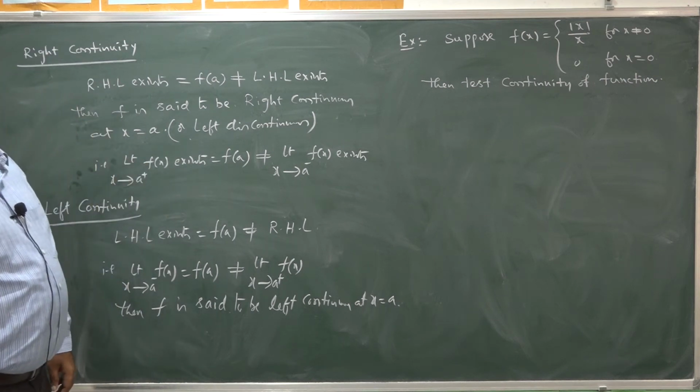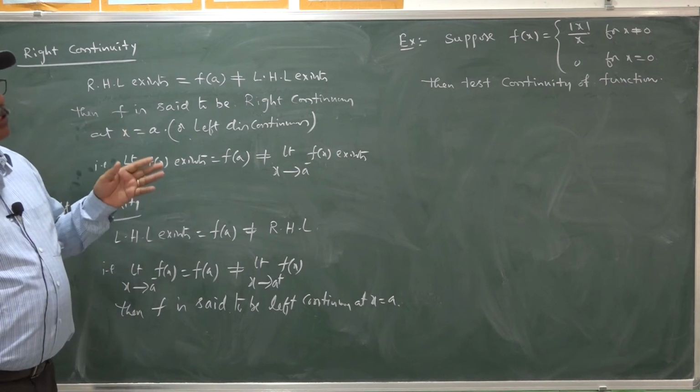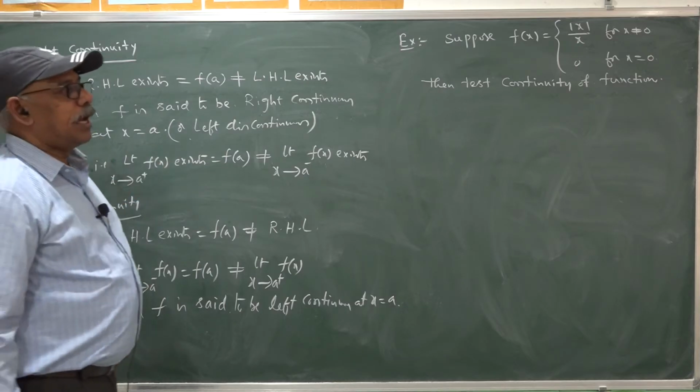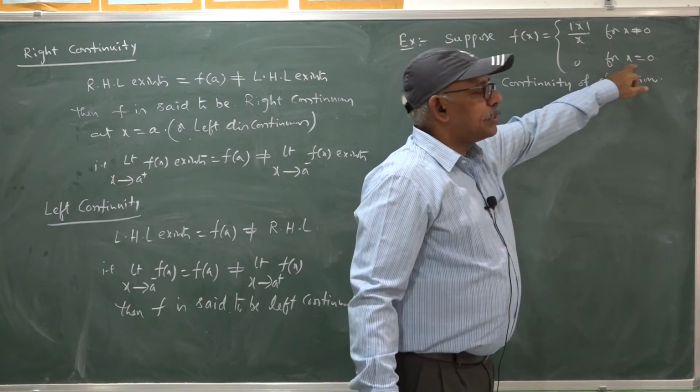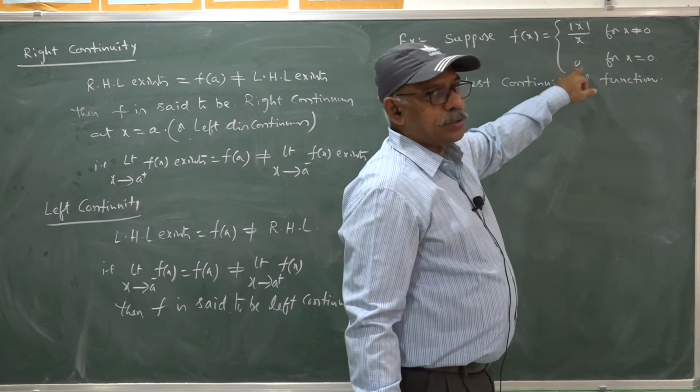Suppose f(x) is given as mod x by x where x is not equal to 0, and it takes 0 whenever x is 0. That means f of 0 is 0. That is given.